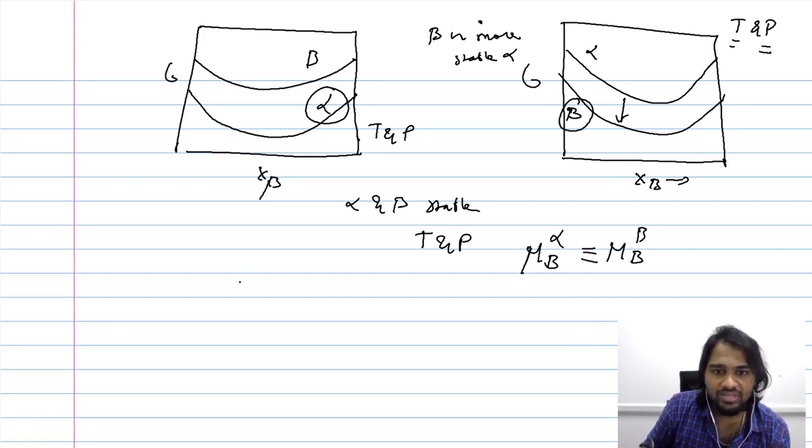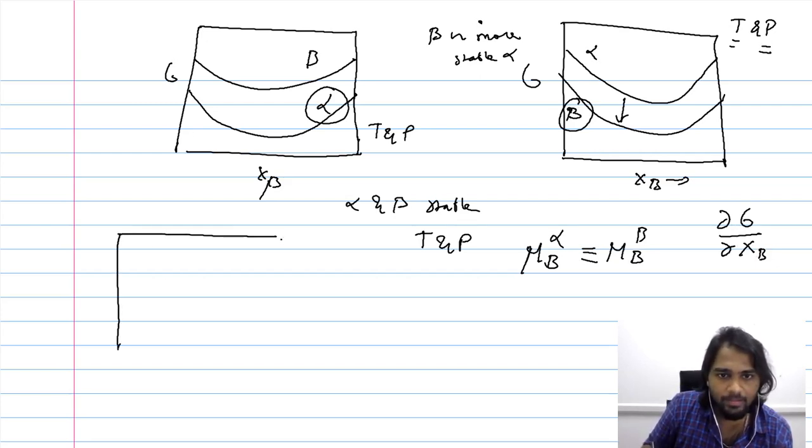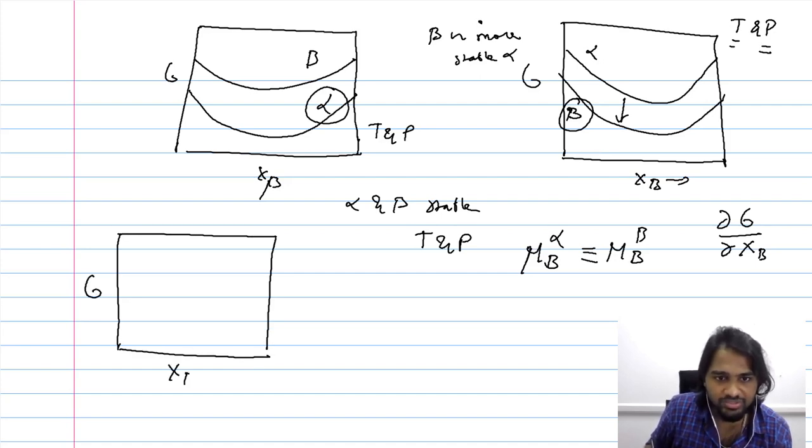Now in order to understand that, we need to consider the meaning of the chemical potential. It is nothing but the change in the Gibbs free energy with respect to the concentration. So we are considering the chemical potential of the component B, which is the change in the Gibbs free energy with respect to the corresponding change in the component. In this plot, which shows the change in the Gibbs free energy with respect to the concentration of beta, this derivative represents the slope.